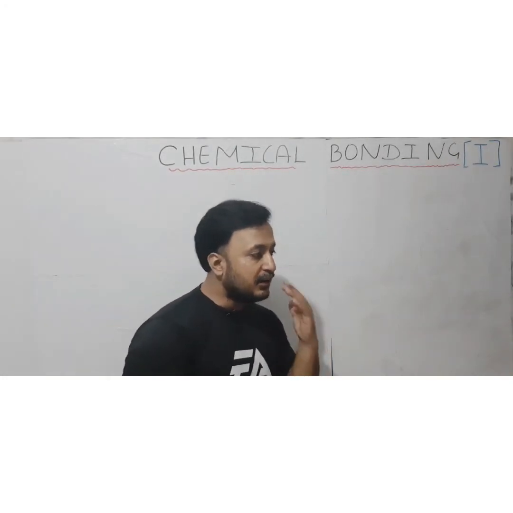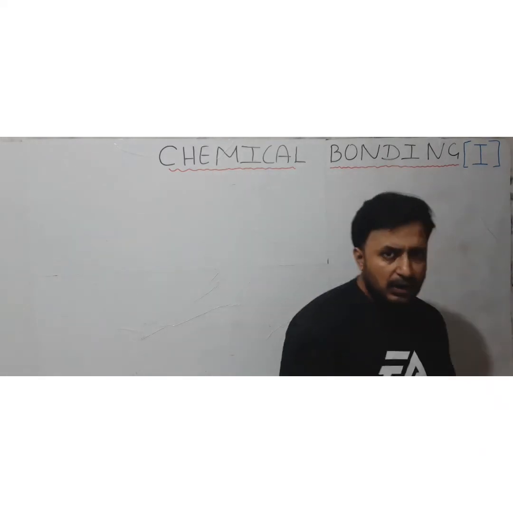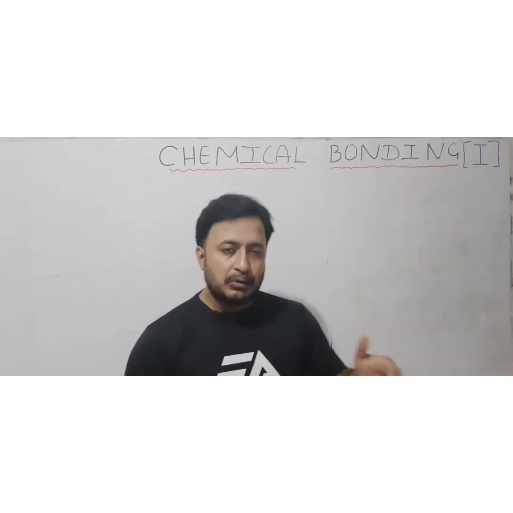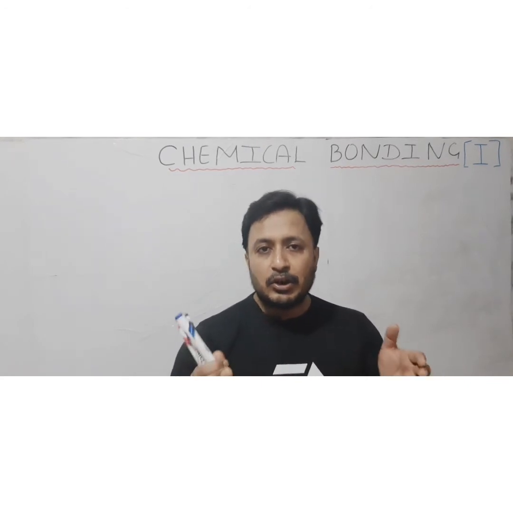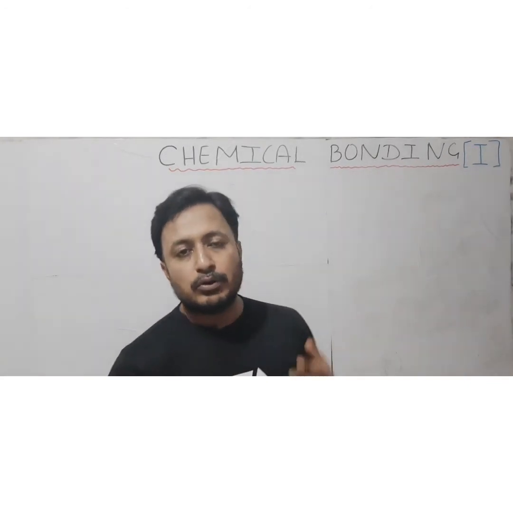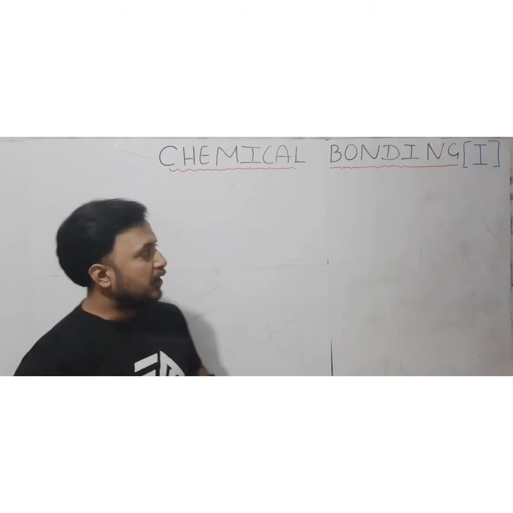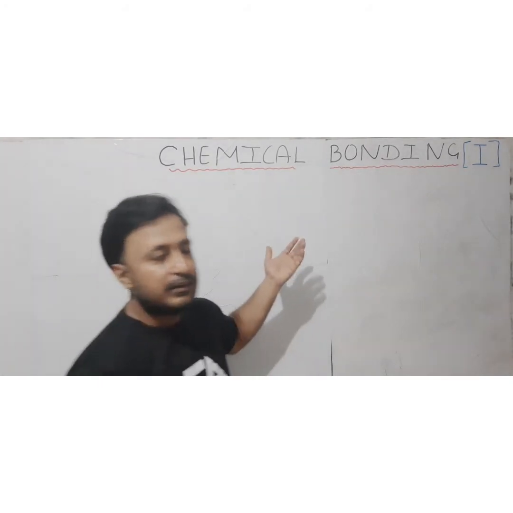Okay, so let's start. The name of the topic is chemical bonding. Now chemical bonding used to come in grade 9 also, from the basic, grade 10 also. In grade 11 and 12, some other topics or additional topics are going to get added. So when those additional topics we are going to do, then grade 9 and grade 10 students are not required to see that. So I will be stopping at that point, that I will be saying this is only for the grade 11 and 12.